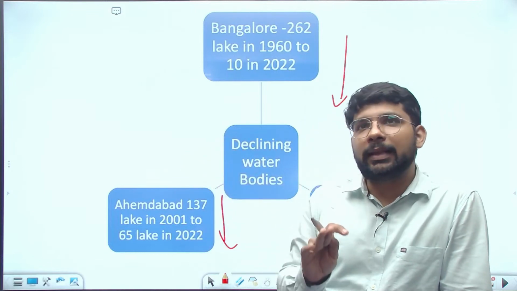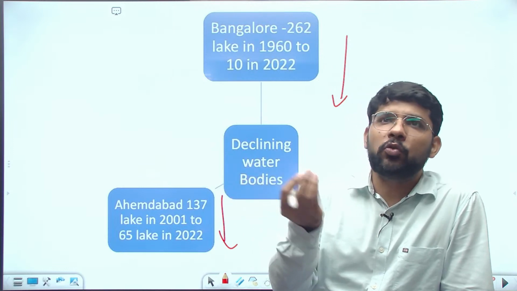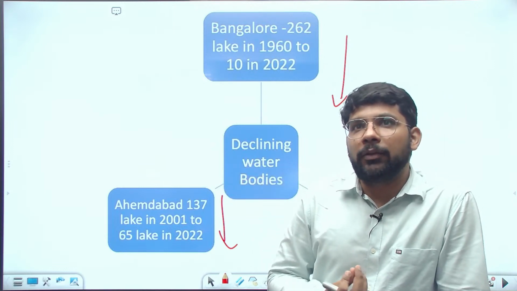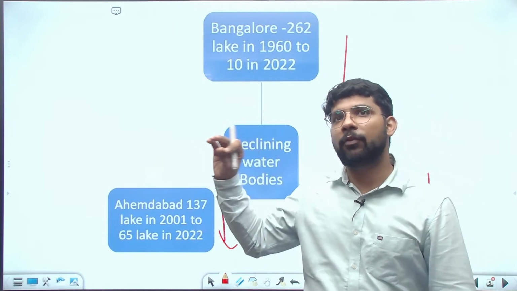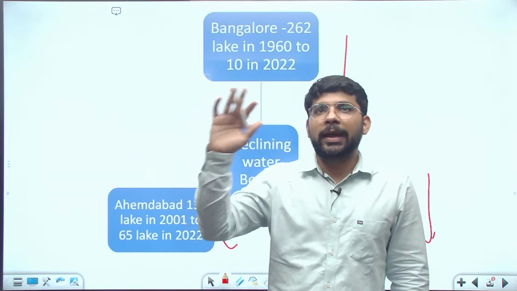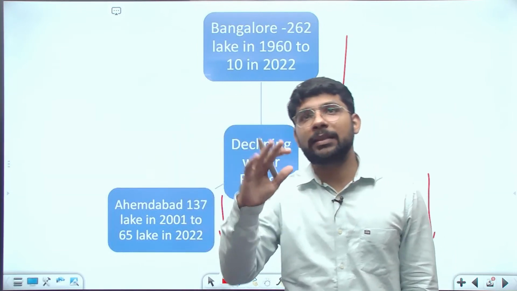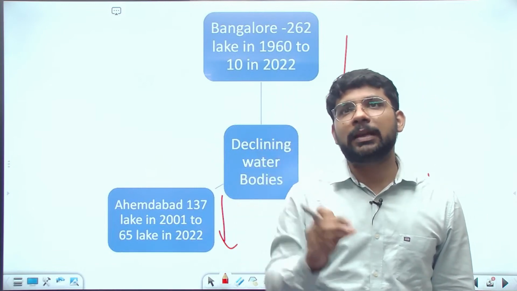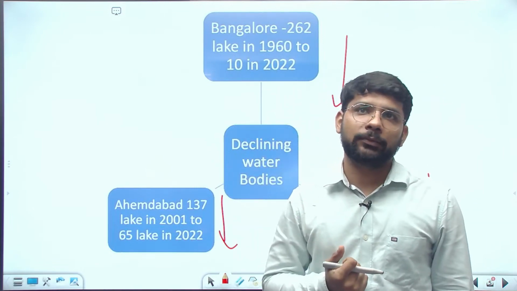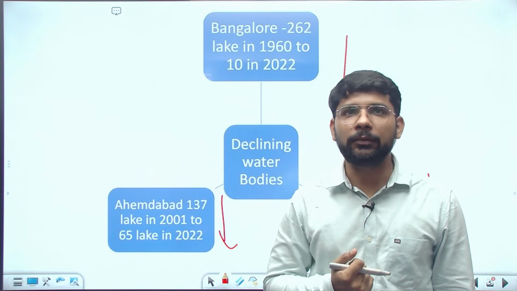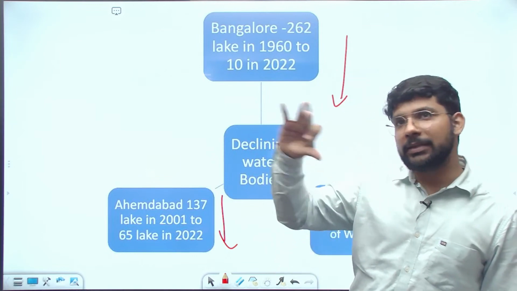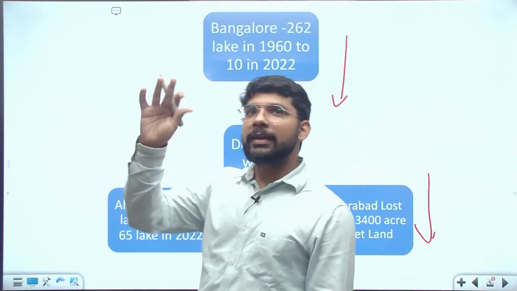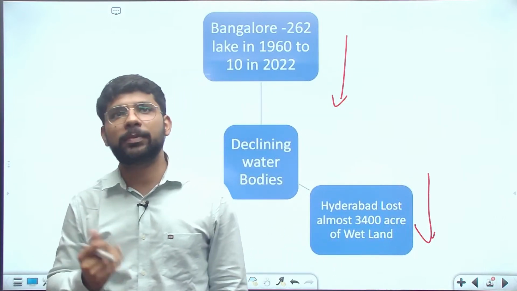If you are not writing the example, you will get only 1 or 2 marks out of 10. If you are quoting the example, you will get 4 or 5 marks. So here real-time examples are the major requirement of the question. With each point, each environmental impact, you need to write an example. Clear? Can anybody tell me any example in India of any environmental implication?